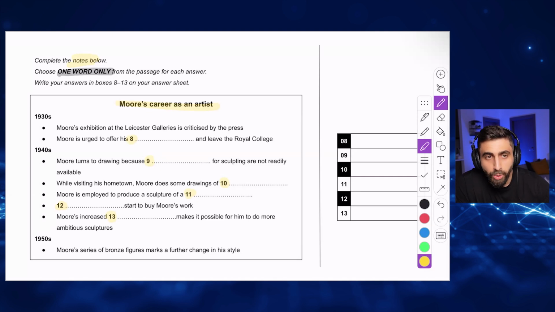When you're reading the question, highlight the keywords. What are the keywords? As I told you previously in the listening, these are the most important words that tell you what the topic is about. Most of the time, they are nouns or numbers, because these are the things that you can easily find in the passage. For example, when it says 1930s, it's a number, technically a year.